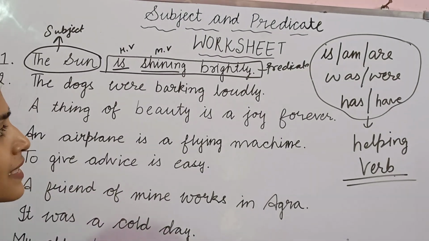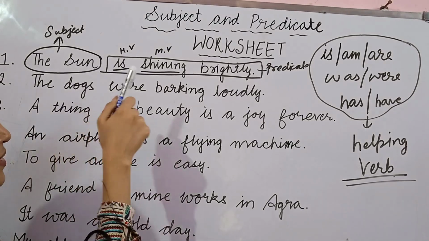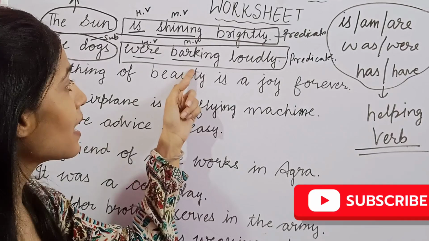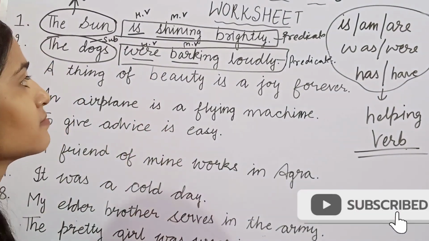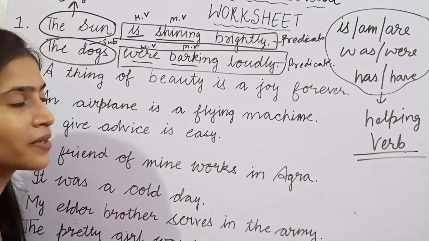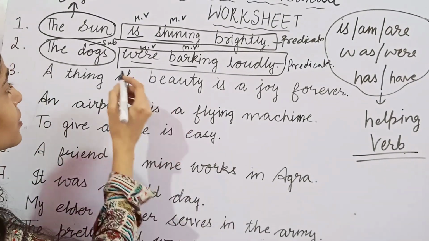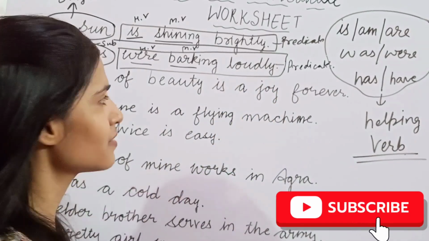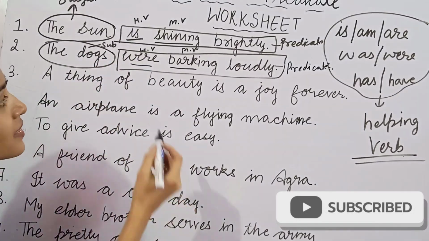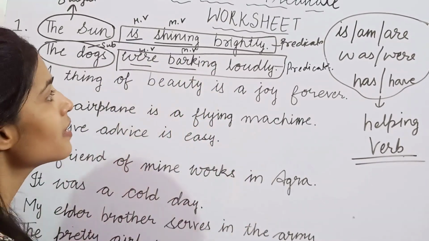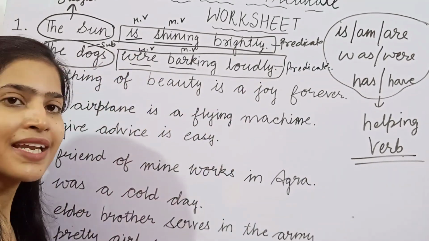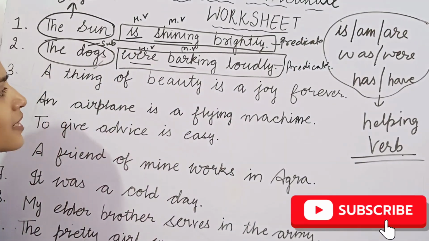Now let's do the second sentence: the dogs were barking loudly. Here were is the helping verb, bark is the main verb, and who is doing this work of barking? Who were barking? Kaun bhaunk raha tha? So the dogs is the subject, were is the helping verb, bark is the main verb, and leaving the subject, this whole part is the predicate of the sentence. Let's move to the third sentence.